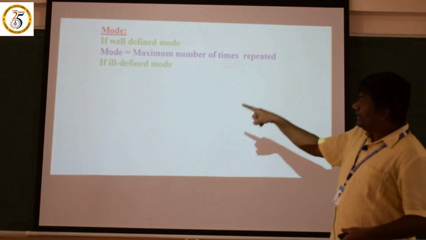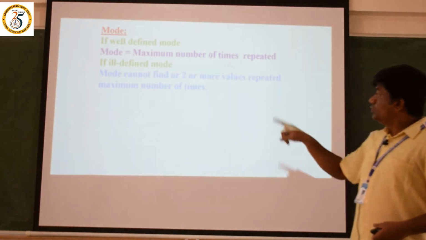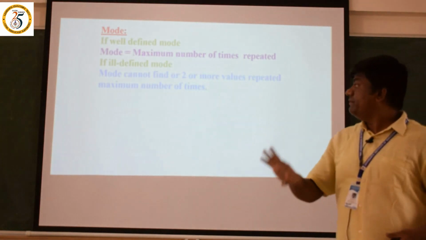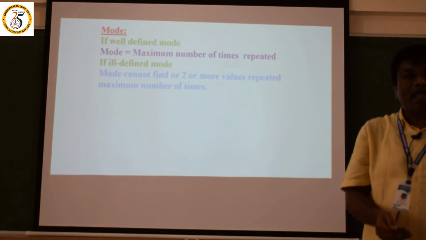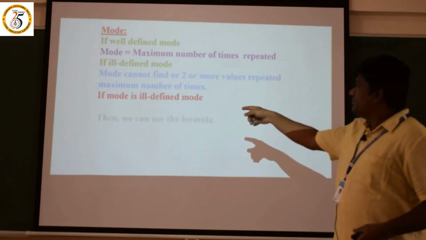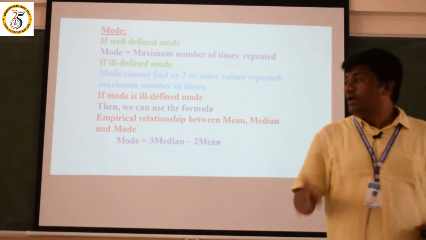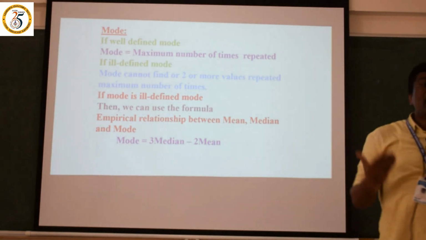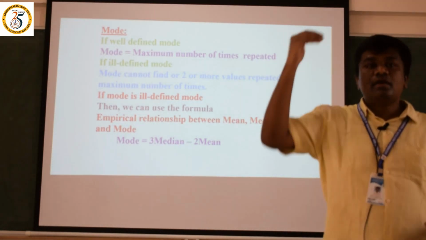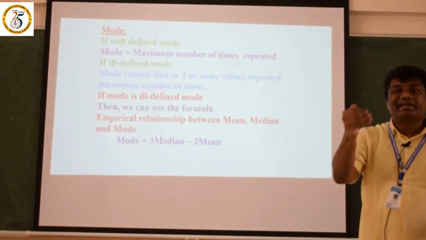If it is an ill defined mode, the mode cannot be found, or two or more values are repeated the maximum number of times. During that time, we can use the empirical relationship: mode is equal to 3 median minus 2 mean. With the help of this, we can solve mean, median, mode problems under ungrouped series or ungrouped data.